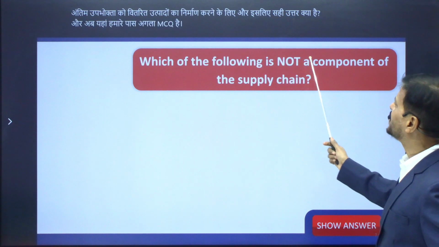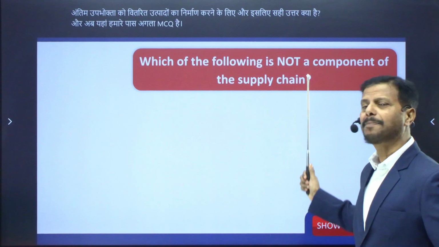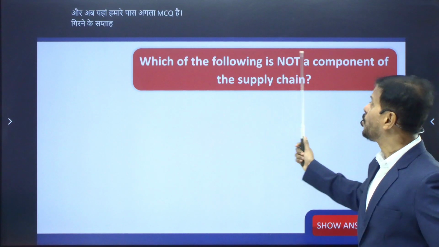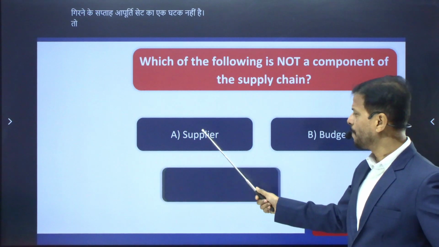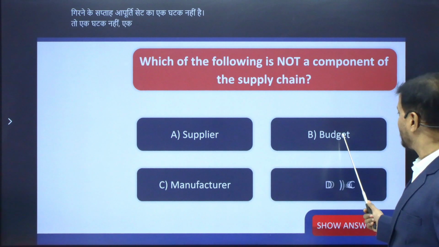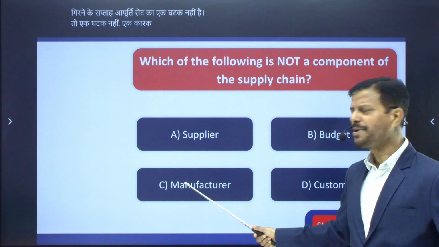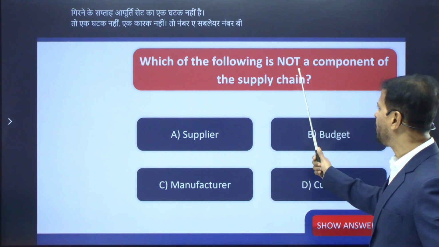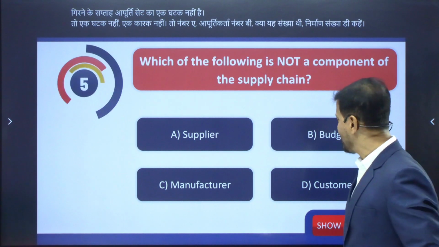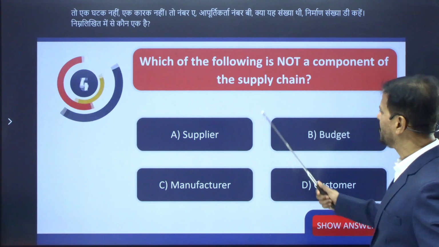Okay, and now here we have the next MCQ. Which of the following is not a component of the supply chain? So, not a component, not a factor. Number A, supplier. Number B, budget. Number C, manufacturer. Number D, customer. Which one of the following is not a component? And now your time starts right now.